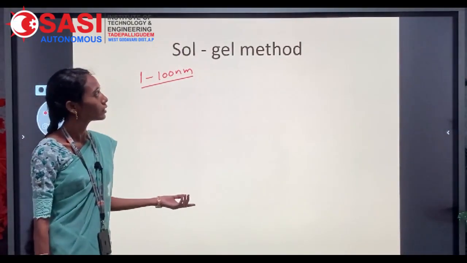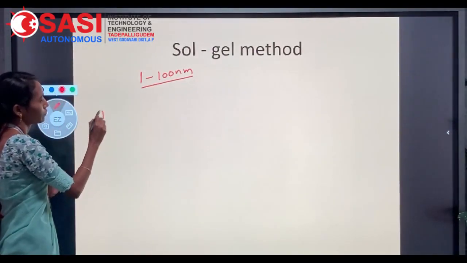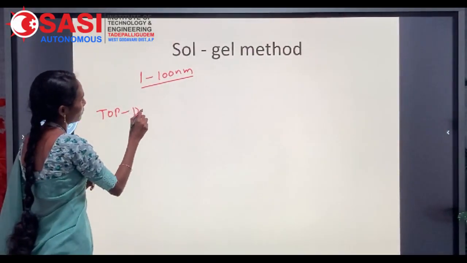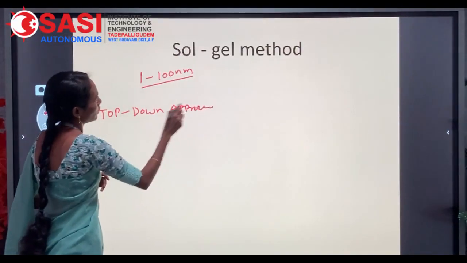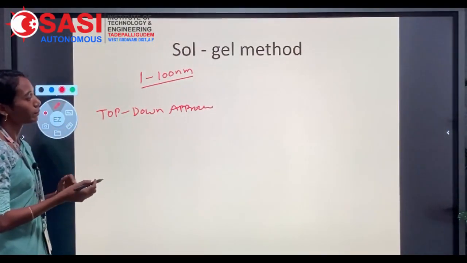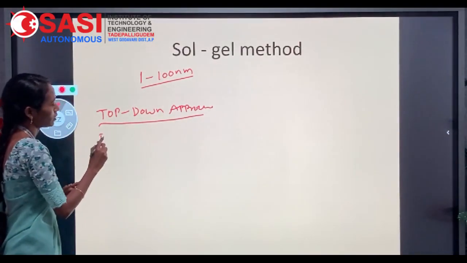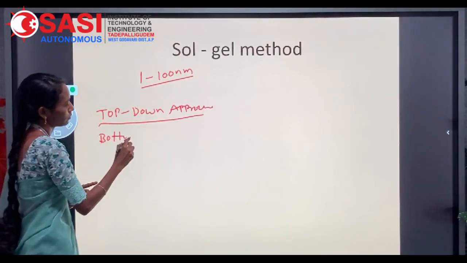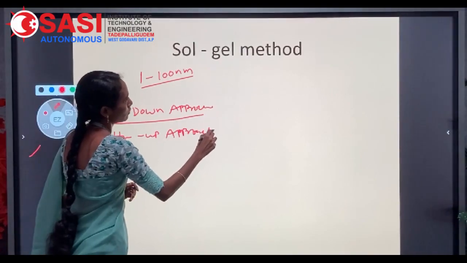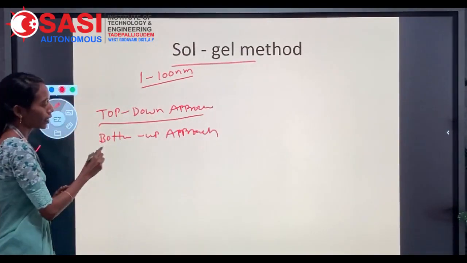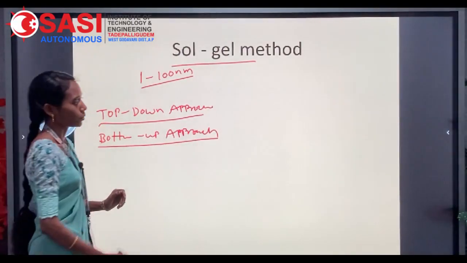This sol-gel method can be approached in two ways. That means nanoparticles can be obtained by two approaches. The first one is the top down approach and the second one is the bottom up approach.